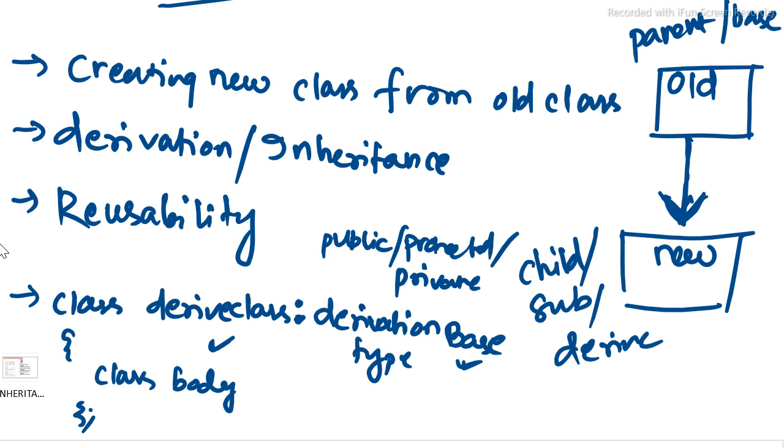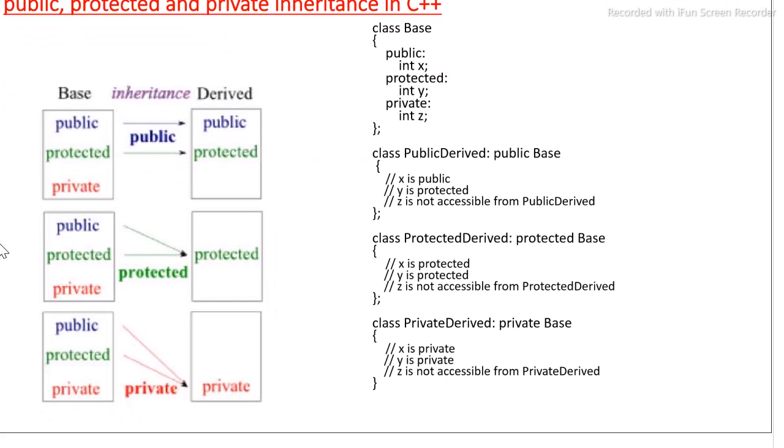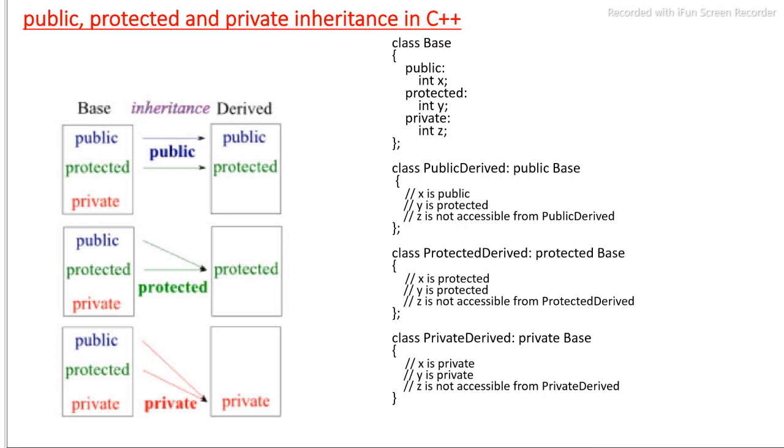According to this derivation type, how the visibility mode of the data members changes, we will discuss. And if in the derived class definition the derivation type is not mentioned, it is by default private. First we will discuss all the three derivation types, their summary: public, protected and private derivation types for inheritance in C++.